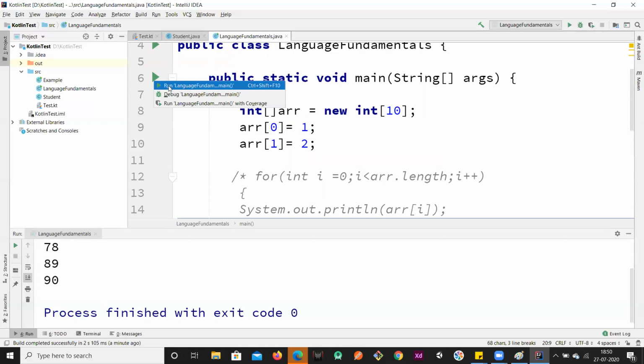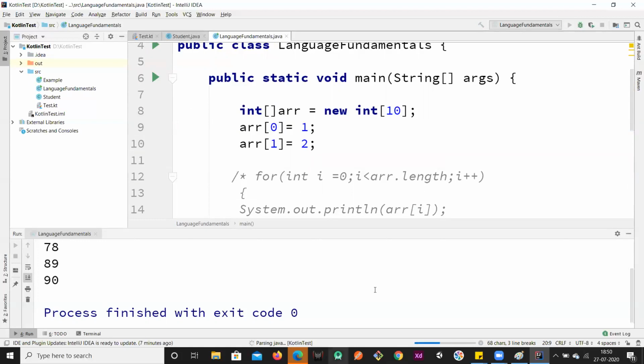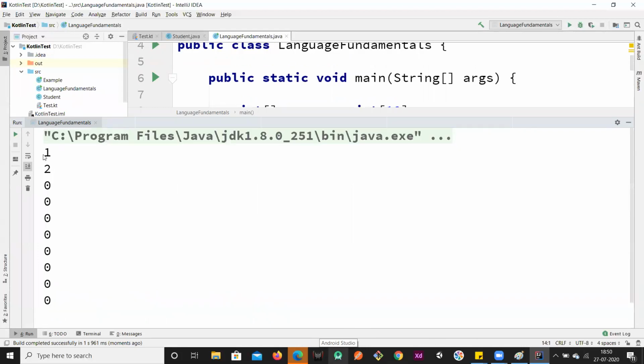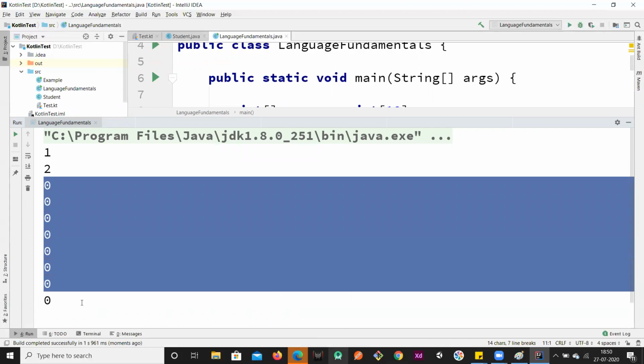So what will happen? As we can see here, 1 and 2 got allocated and all the remaining memory locations actually have the value that is 0, right? That means these memory locations are wasted now. We are not using these 8 memory locations, but they are wasted. So this is a bad practice.